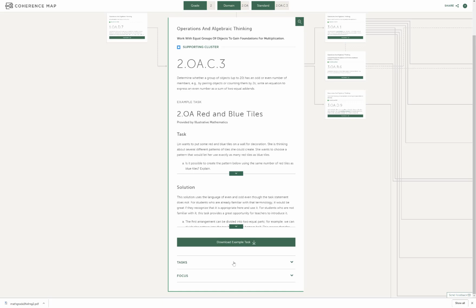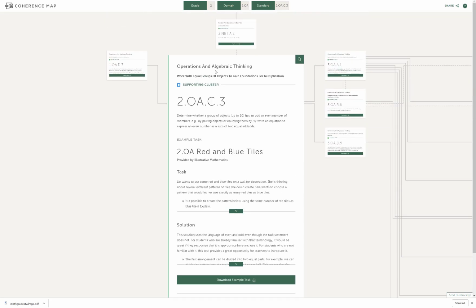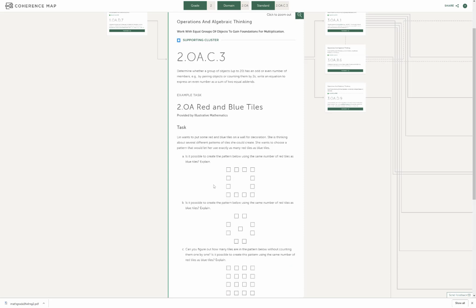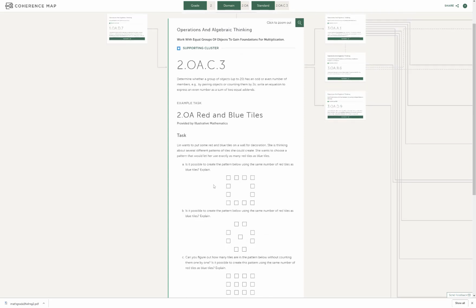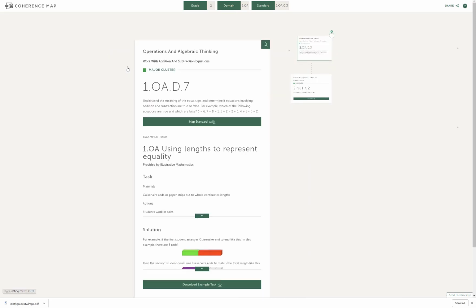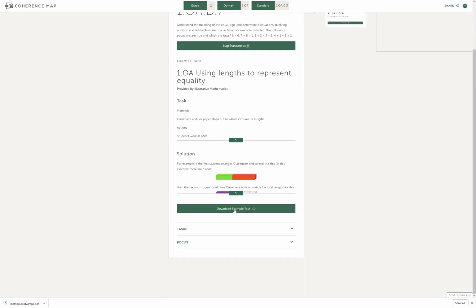This one doesn't seem like it has a lot of great resources as far as SBAC or PARCC items, simply because it's not a testing grade level. So you may need to go out on the internet and search 2.OA.C.3 example problem, or look at perhaps this task that's here and decide if that's something you want to use for your example on this project. Again, once the second grade is listed on your project, you go to the left and click the first grade one. Here's the first grade standard that supports it.